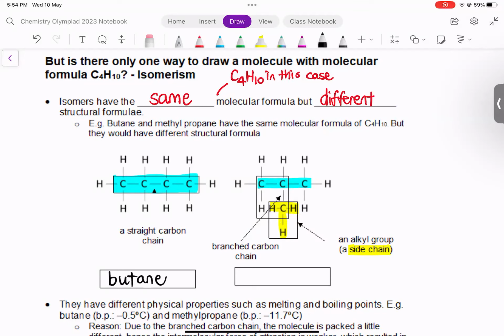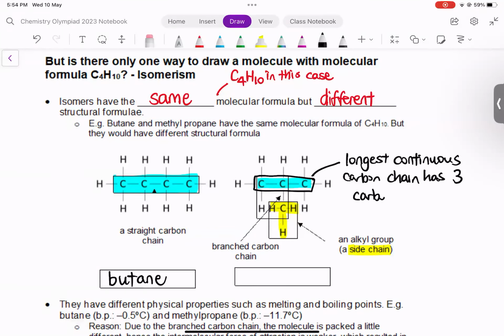Why? Because the longest continuous carbon chain only has 3 atoms. The longest chain only has 3 carbon atoms, right? So it's not butane, it's propane.